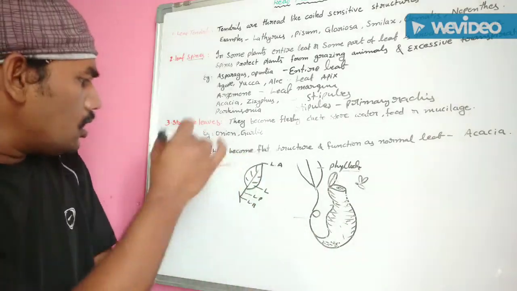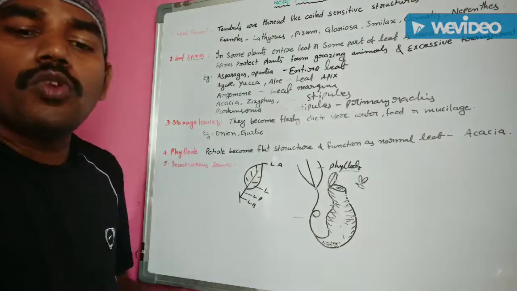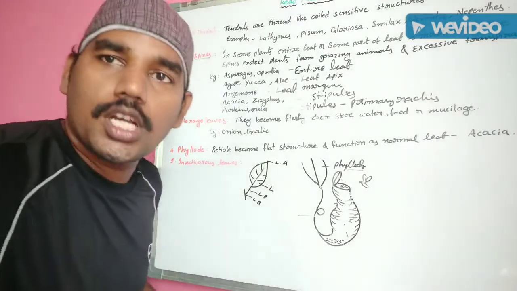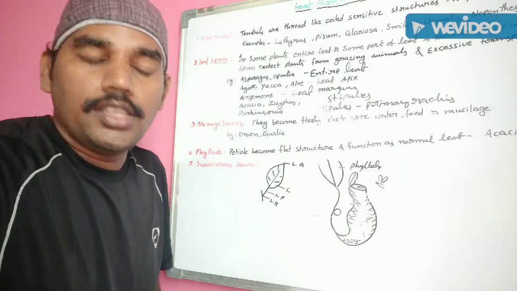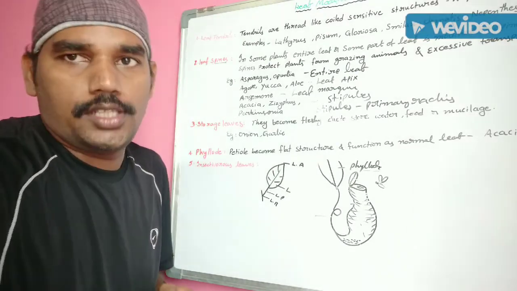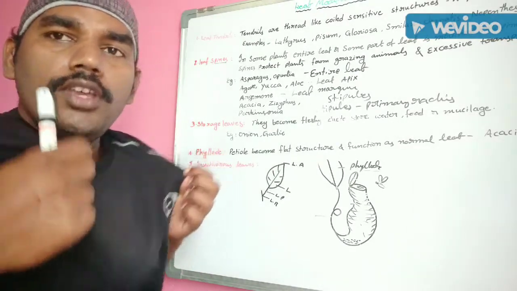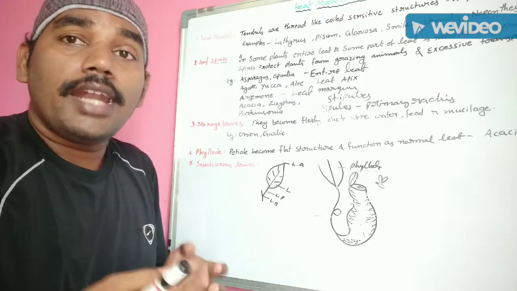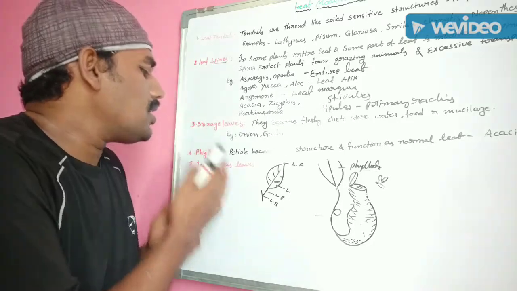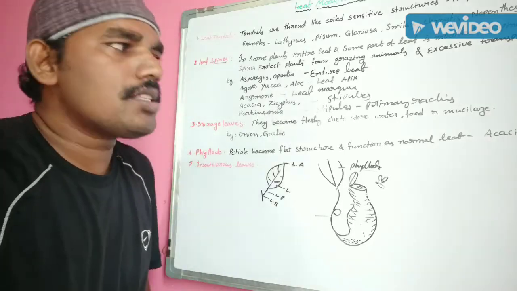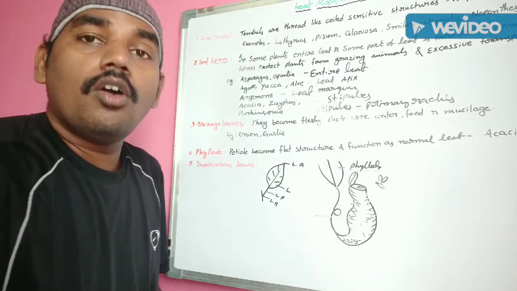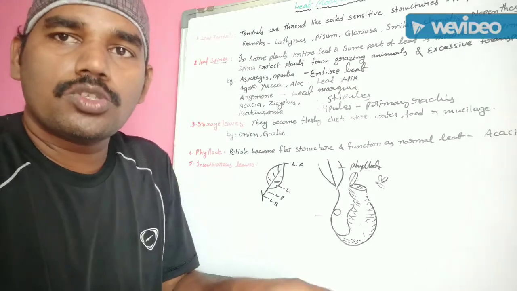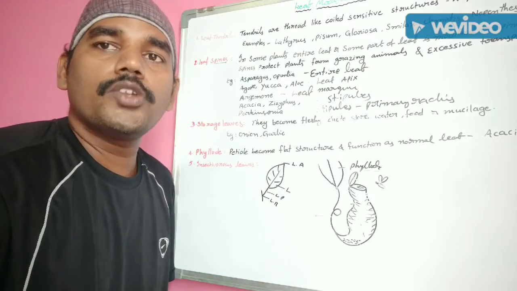So these pitcher-like insectivorous leaves are one of the modifications for nitrogen requirement, because these insectivorous plants live in nitrogen-deficient soil. So for their nitrogen requirement, these insectivorous leaves like Nepenthes and Dionaea species are dependent on insects. Understand?